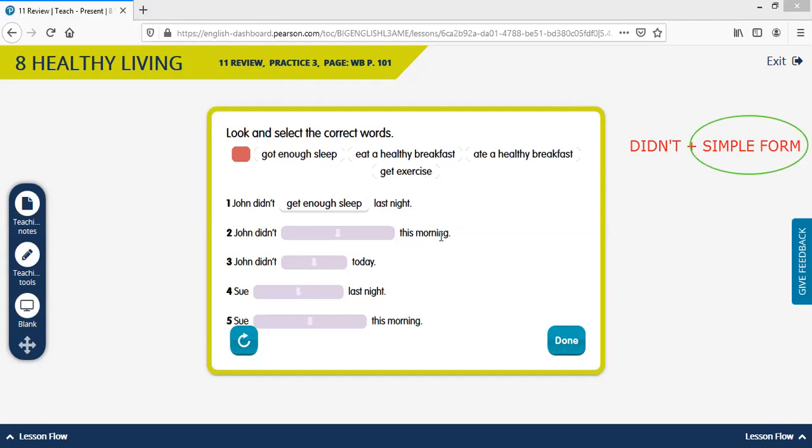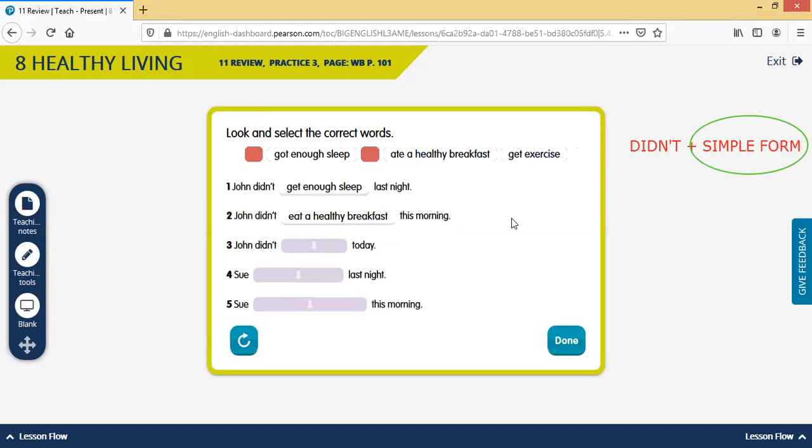We're talking about the morning, and we have 2 options: get exercise or eat a healthy breakfast. Well, I think in the morning, the first thing we do is eat, right? It's crucial to have something right after we get up from bed. So John didn't eat a healthy breakfast this morning.